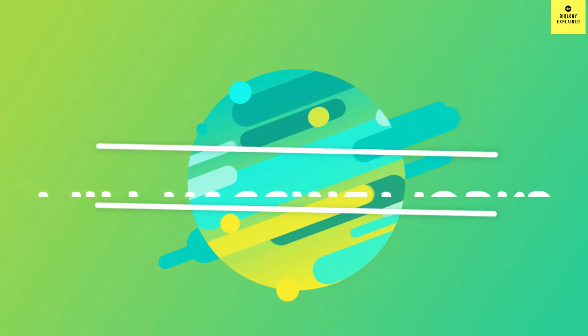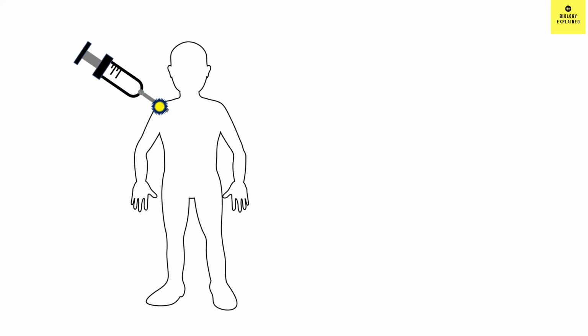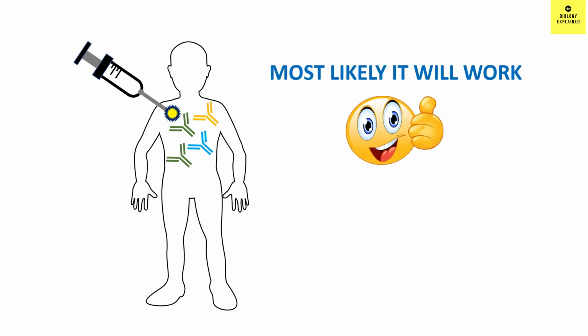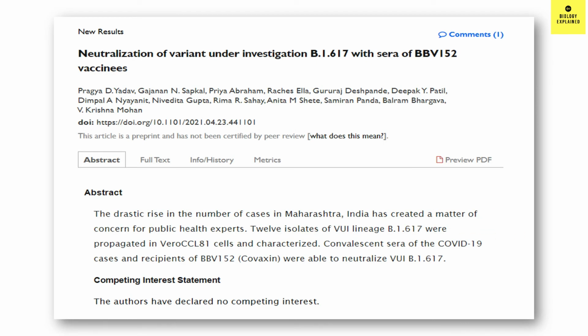Now comes the most important question. Will vaccines work? Vaccines are made in such a way that they evoke different kinds of antibodies in our body. So most likely they will work, but the efficacy might be lower. Having said that, very recently an article came from India which says that Covaxin was found to work against the double variant. But remember, this article is not peer reviewed yet. So we have to wait for some more time before we come to a final conclusion.